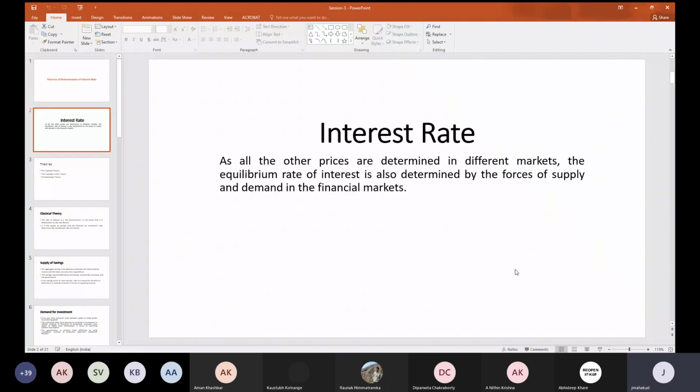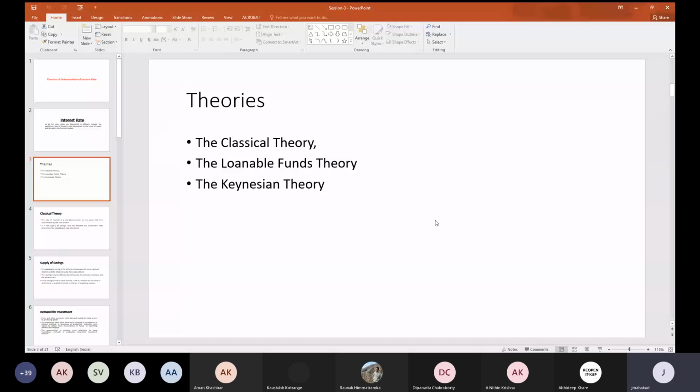So whenever we talk about aggregate interest rate determination, if you go back to your economic theories, there are broadly three theories which try to explain the determination of interest rate in a particular market. So what are those theories? These three theories are the classical theory, the Loanable Funds theory, and the Keynesian theory.